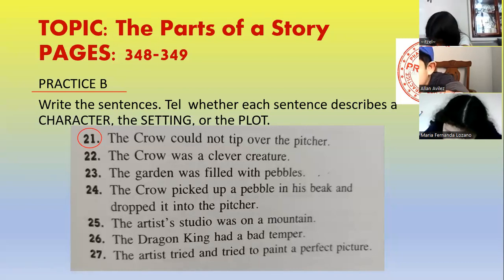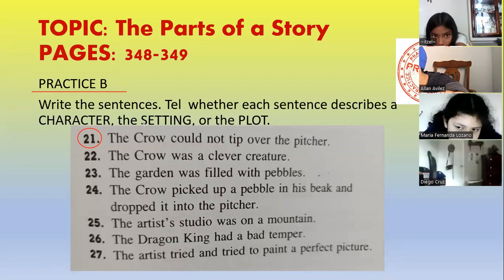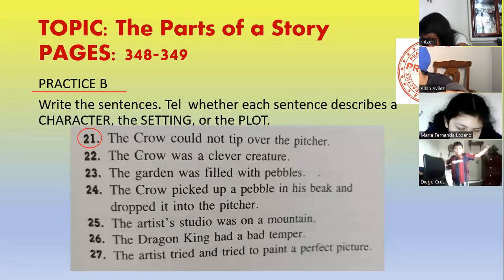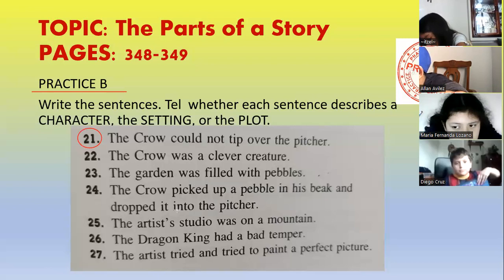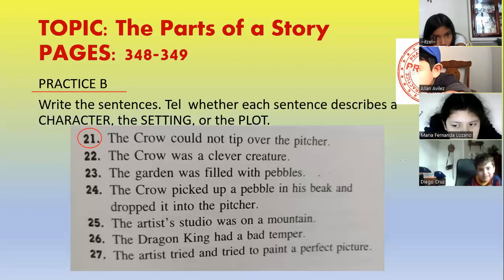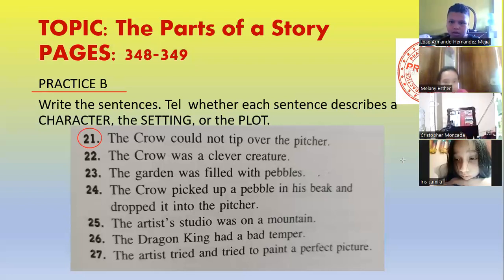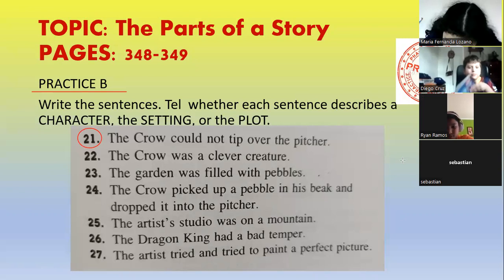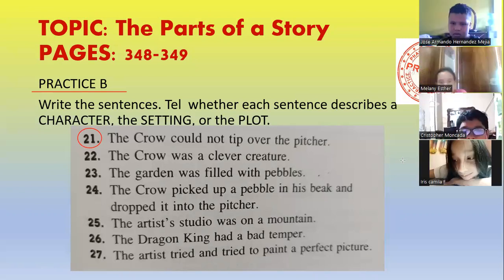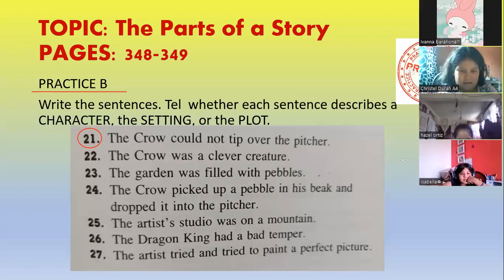And the thirsty crow couldn't drink water from the pitcher because the water was at the bottom. He could not reach it. So he found a solution for that problem. He started picking up pebbles with his beak and dropped the pebbles inside the pitcher. So the level of the water rose. And finally, the thirsty crow could drink some water. We saw a video about this story.